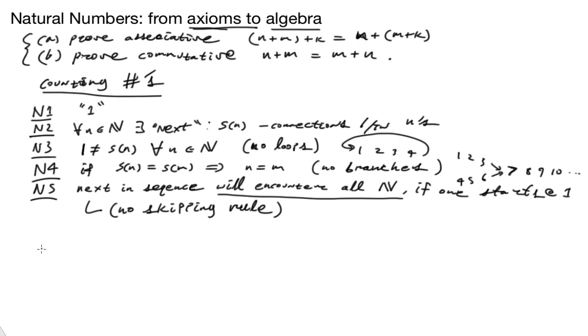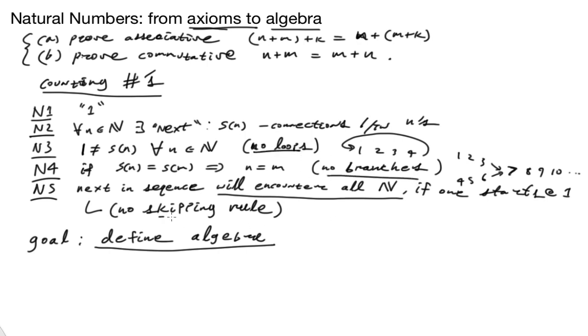Now what we're going to do is define the algebra. So our goal first is to define an algebra. And just like we did up here, where we essentially defined the natural numbers by excluding a bunch of things that we didn't want to happen, like no branches, no loops, and no skipping, this idea that 1 is the first number and there can be nothing before it, and this notion that there are connections between numbers, we want to define an algebra that's somehow consistent with all of these things, and that makes sense.